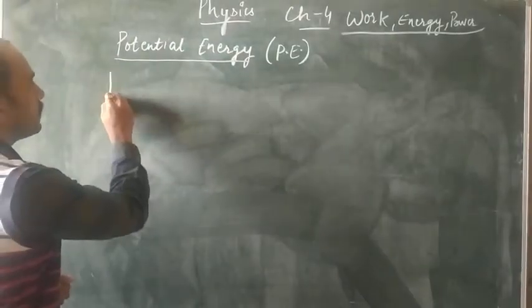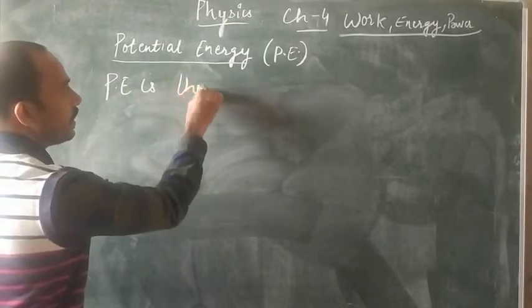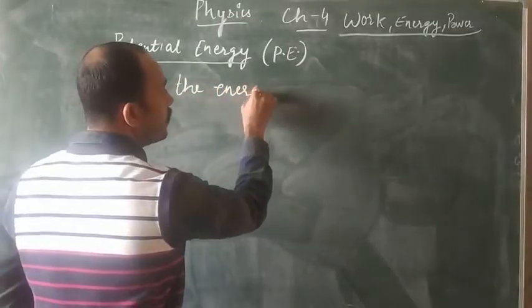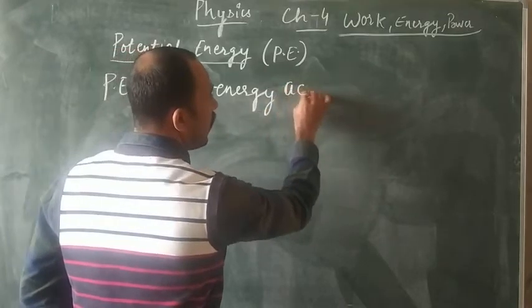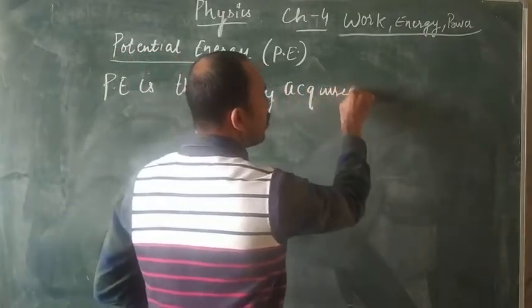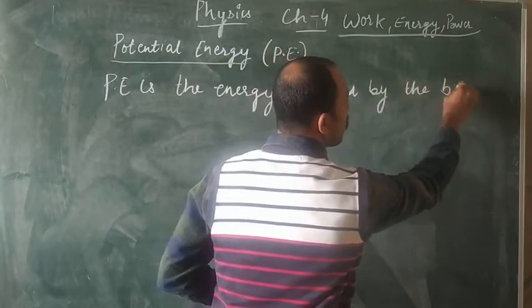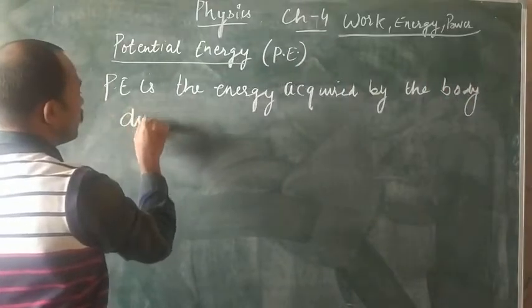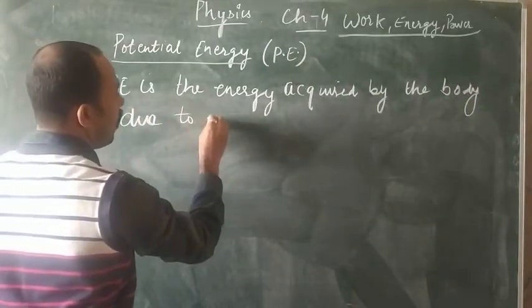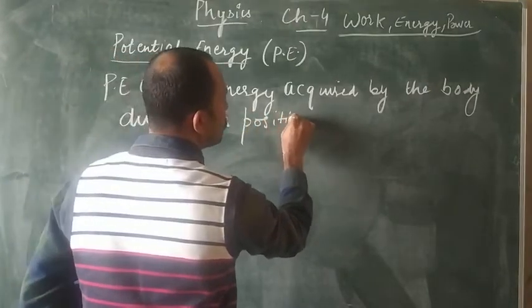Now potential energy is the energy acquired by the body or an object due to its position, or by the virtue of its position.